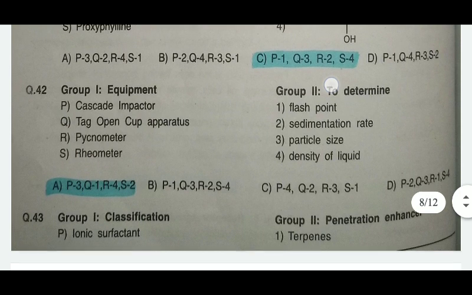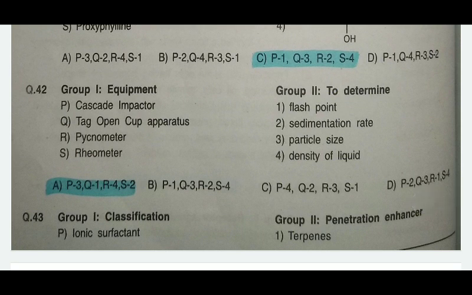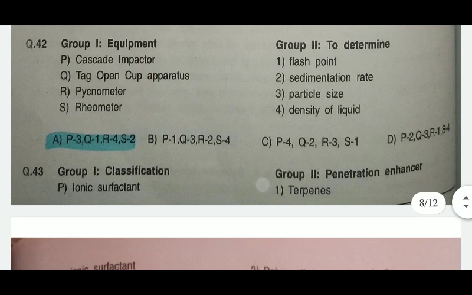Next is the equipment and what they determine. First is the cascade impactor, which is for particle size. Second, Q is the Tag open cup apparatus, that is to determine the flash point. The pycnometer is for the density of liquid. And the rheometer is for the sedimentation rate. Remember about this equipment and what they determine. Answer is A.